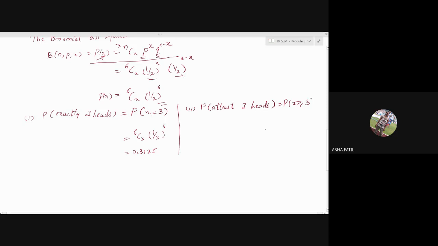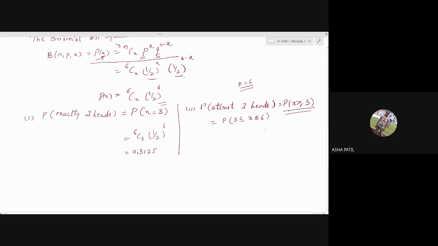Maybe you may get more than that, but more than that doesn't mean you can go up to infinity. Your n itself is 6. In other words, if you want to be more exact, you can write 3 less than or equal to X less than or equal to 6. We want the probability that X lies between 3 and 6. You can just put this much. It is not wrong. X is greater than or equal to 3. But you should know that it is just up to 6.